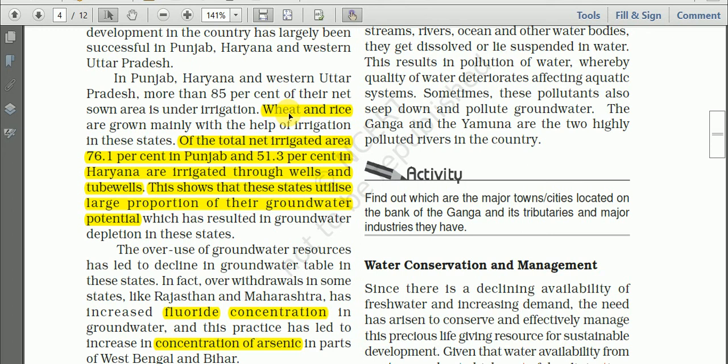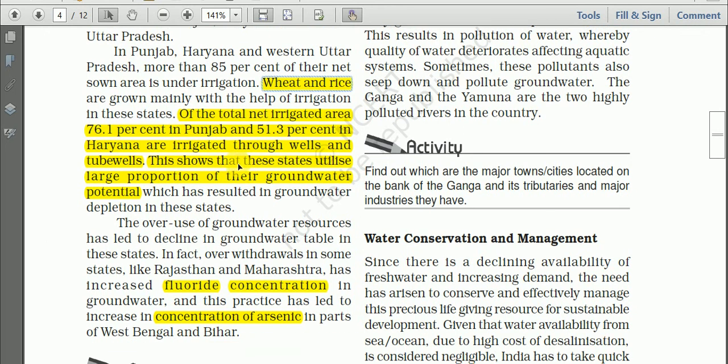There, rice and wheat are mainly grown with the help of irrigation. And of the total net irrigated area, 71.1% in Punjab and 51.3% in Haryana are irrigated through wells and tube wells.